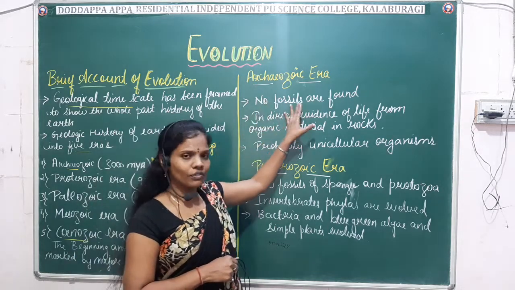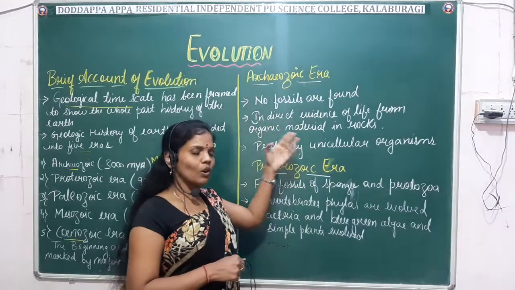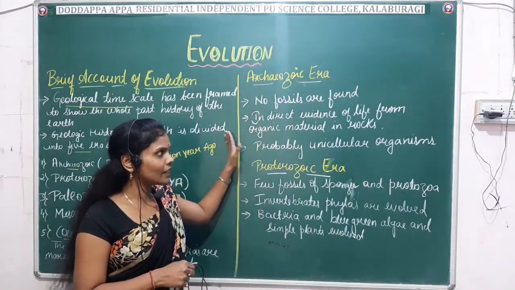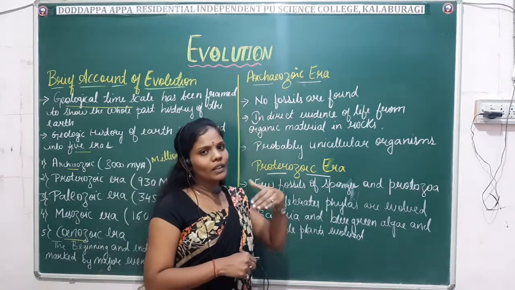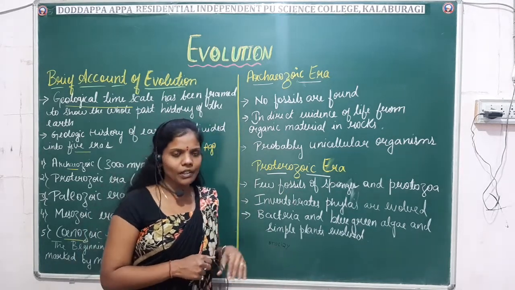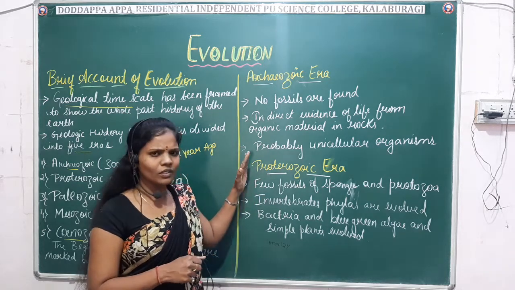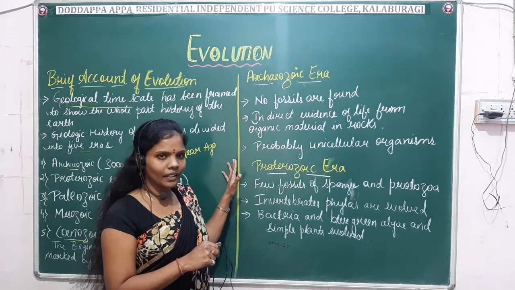No fossil records were found in this era, but indirect evidences of life from the organic materials in the rocks were found, and probably unicellular organisms evolved during this era. Fine. So primitive organisms like unicellular organisms were seen. Not much evidence or records are there in this era.